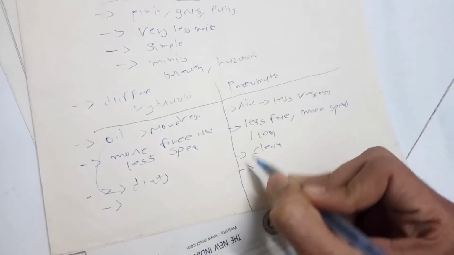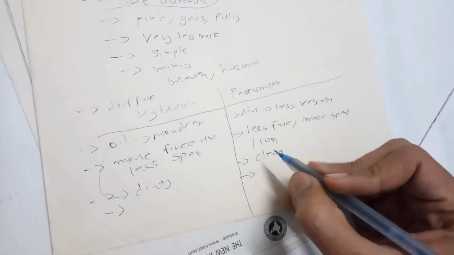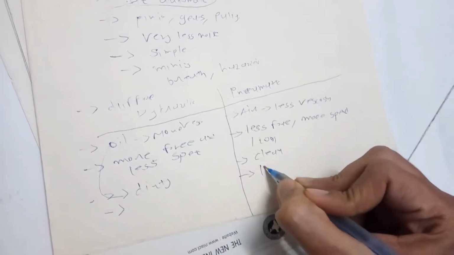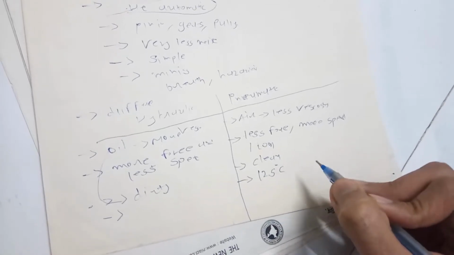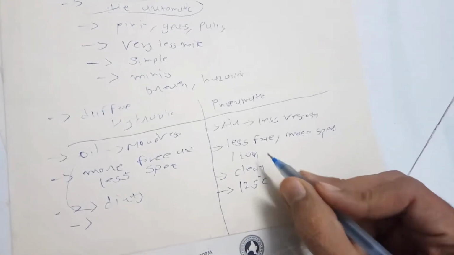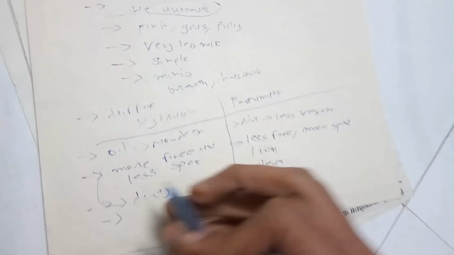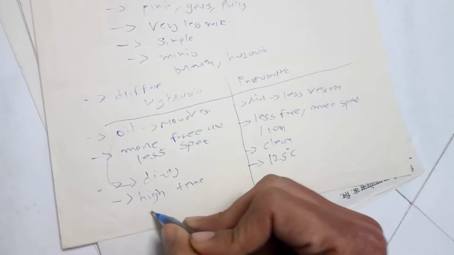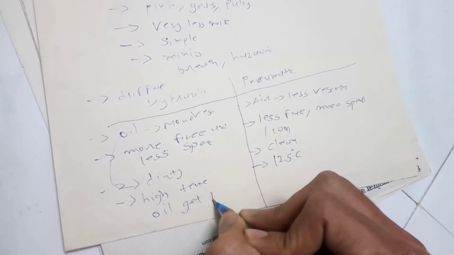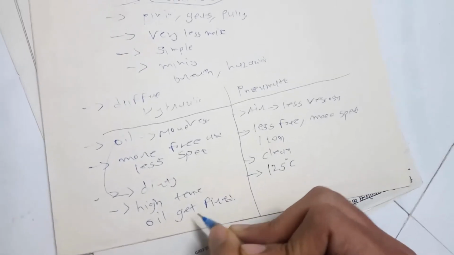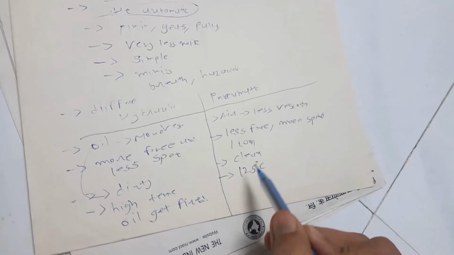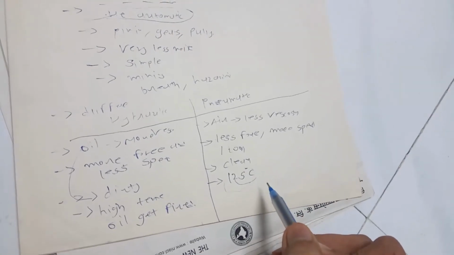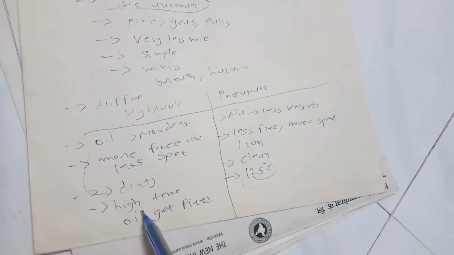And there is one another thing about pneumatic system which I would like to tell you. Even at higher temperature, around 125 degrees Celsius surrounding, you can use this pneumatic system at this much temperature. And in hydraulic system, at high temperature, oil can catch fire. So I don't prefer hydraulic system at a place where this much temperature is present. So this is one disadvantage of hydraulic system.